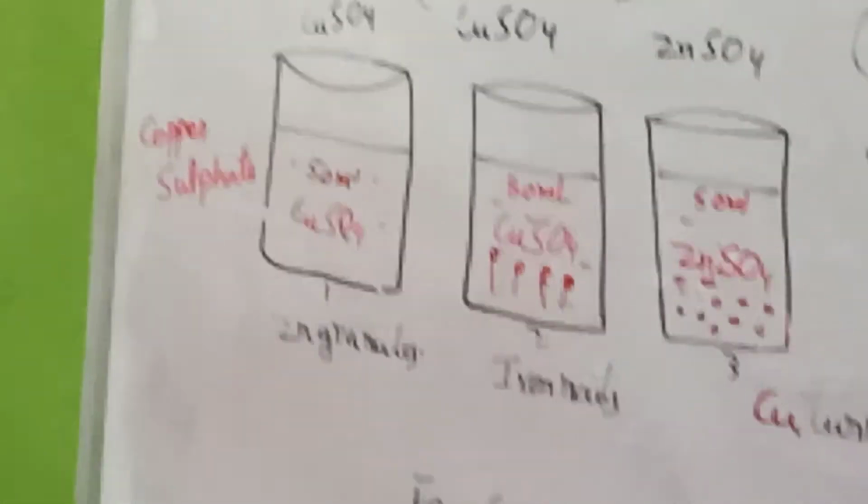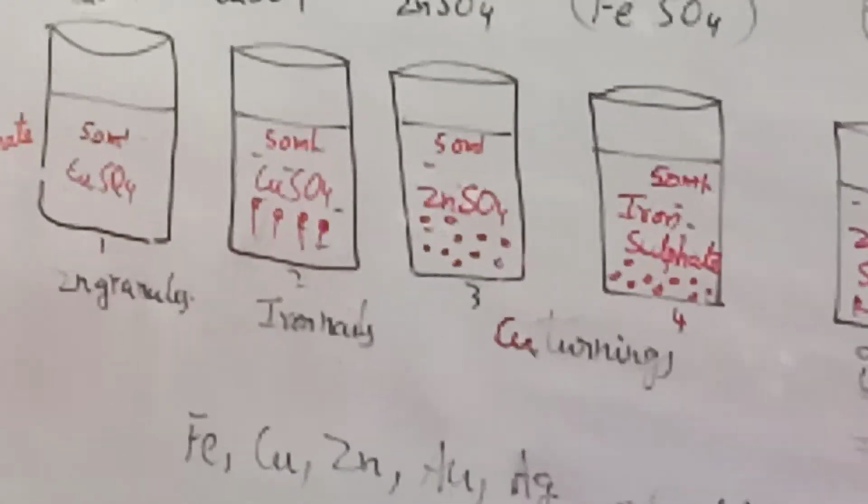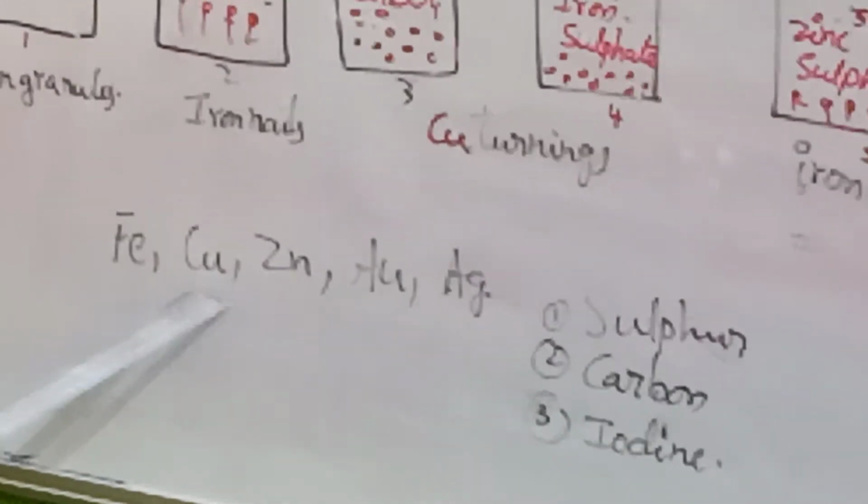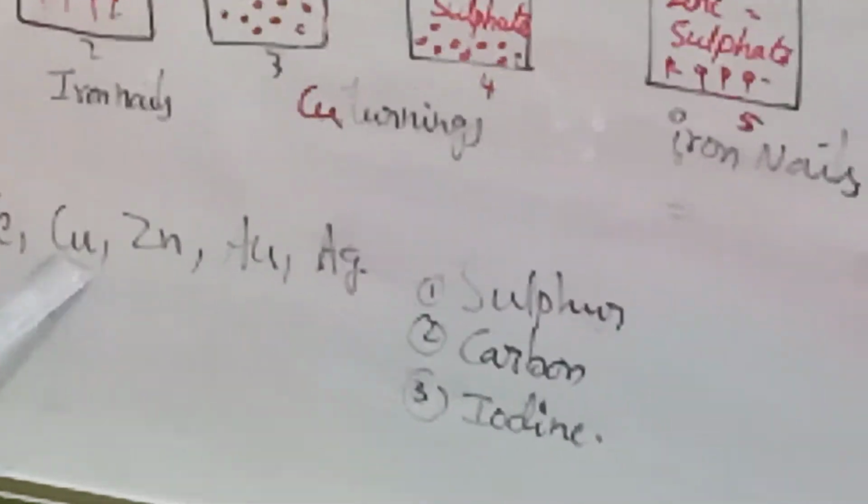Now let us take that. What are the known metals to us? Metals means iron, which is familiar in many articles. We are using that iron. Nails to ships and all are made up of iron. Copper, nowadays everyone is using it, drinking water after boiling and cooling, keeping it in a copper vessel. Next, zinc metal.